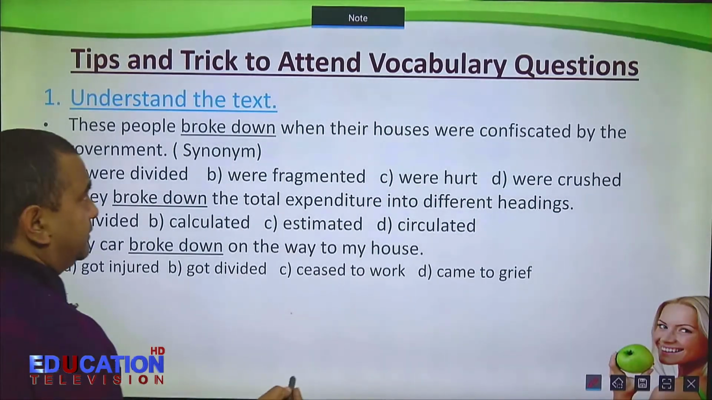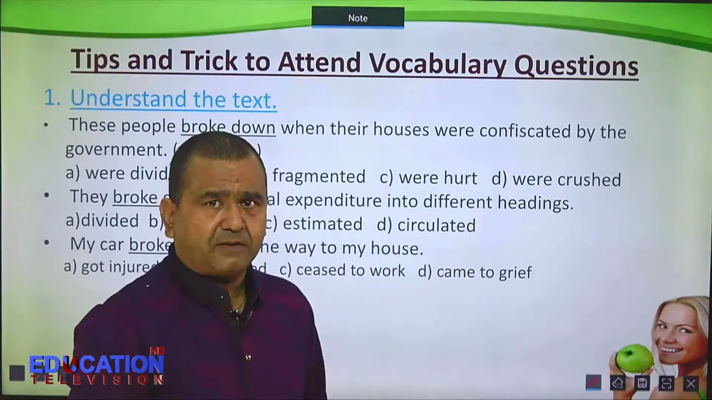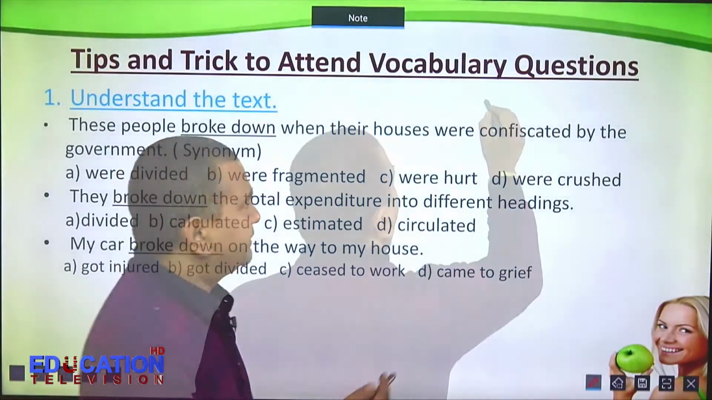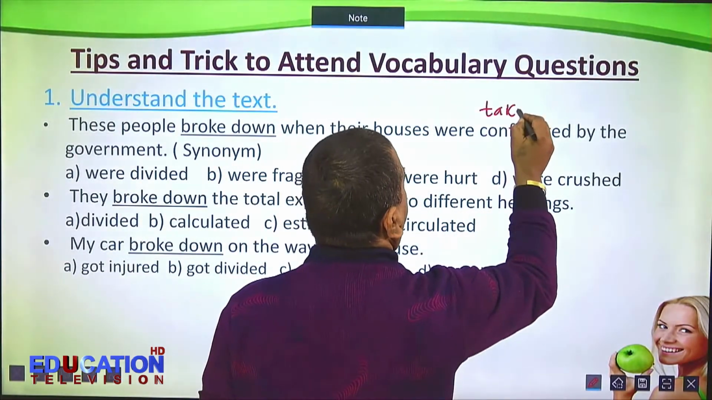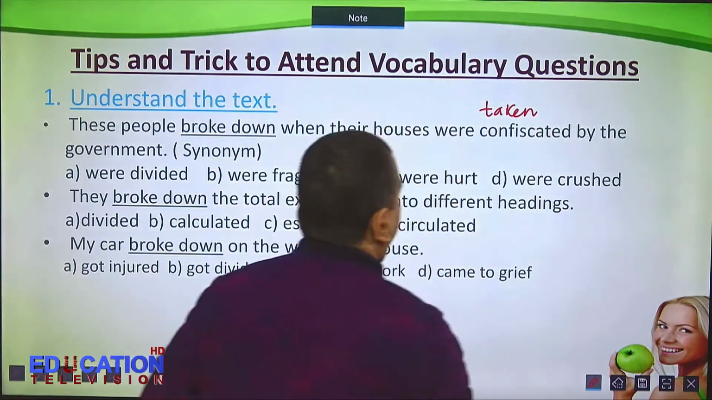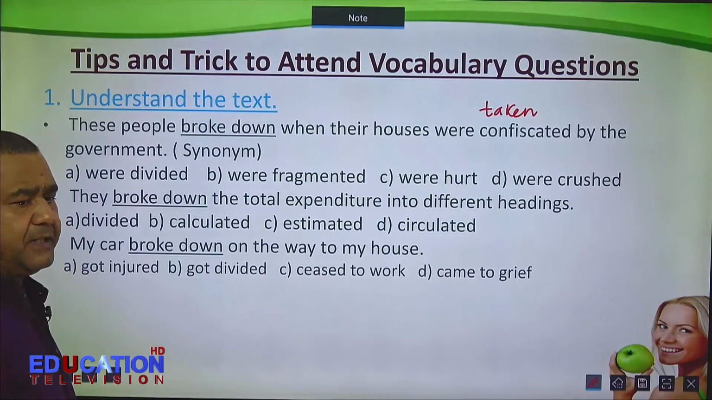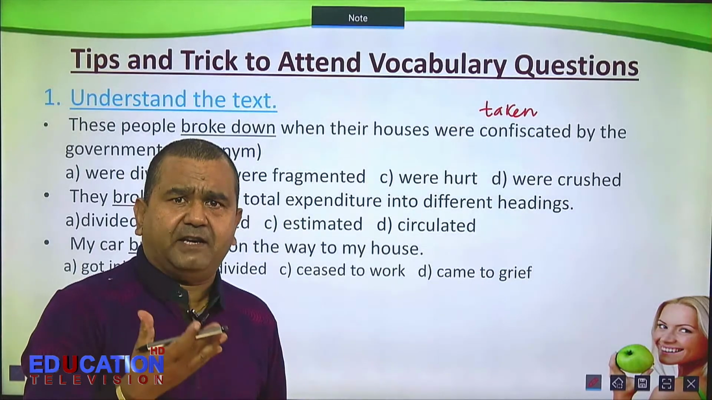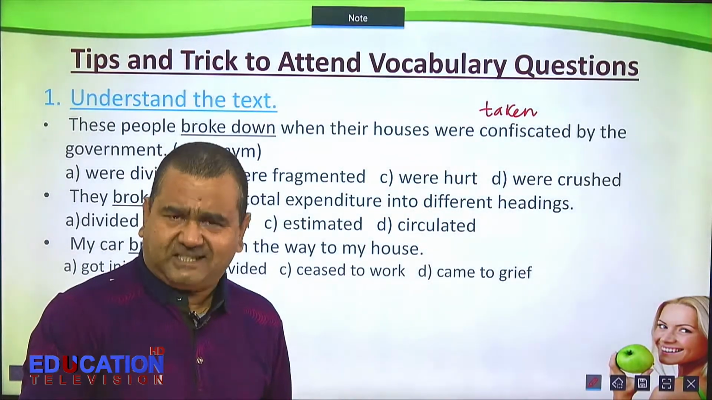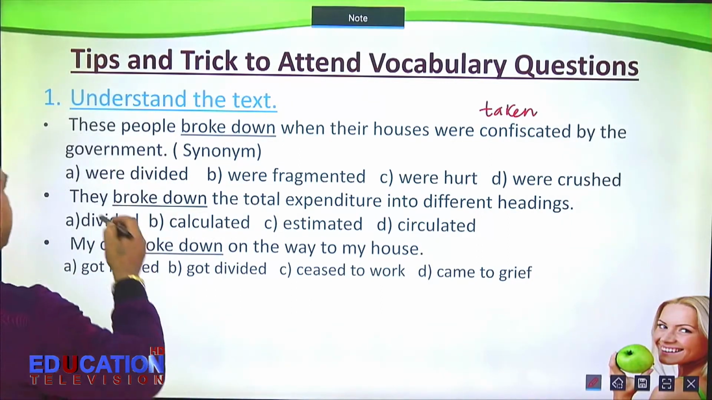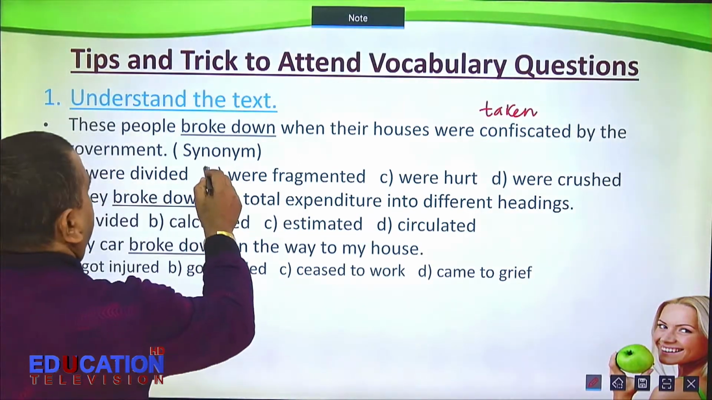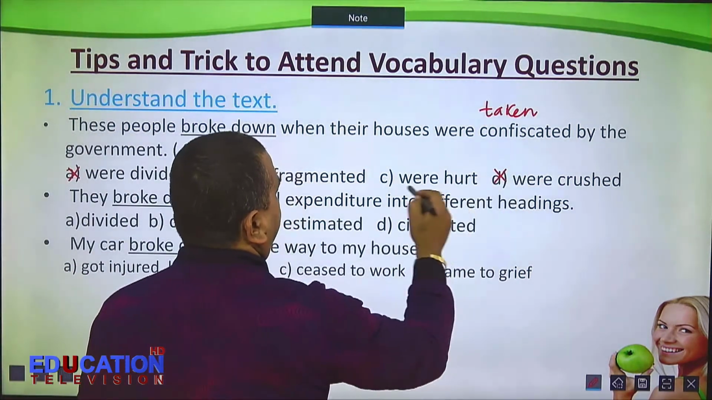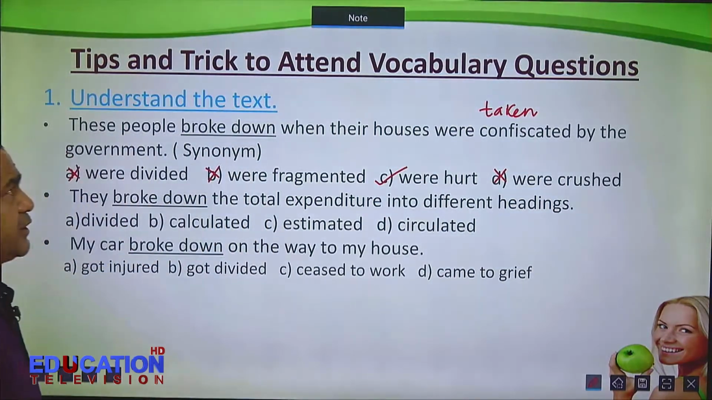Look at the term confiscated. What do you mean by confiscated? Taken away by the government. So when your property is taken without paying any money, do you feel divided, fragmented, or hurt? Naturally hurt. So this is wrong. This B is also wrong, and this is also wrong. Not crushed, but were hurt. So option C is correct.